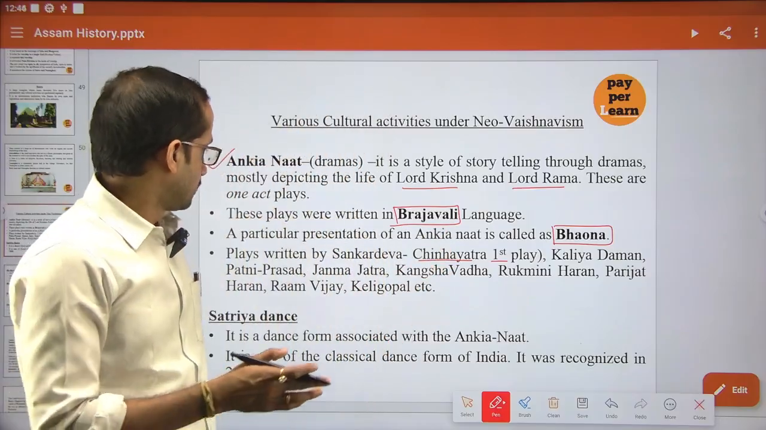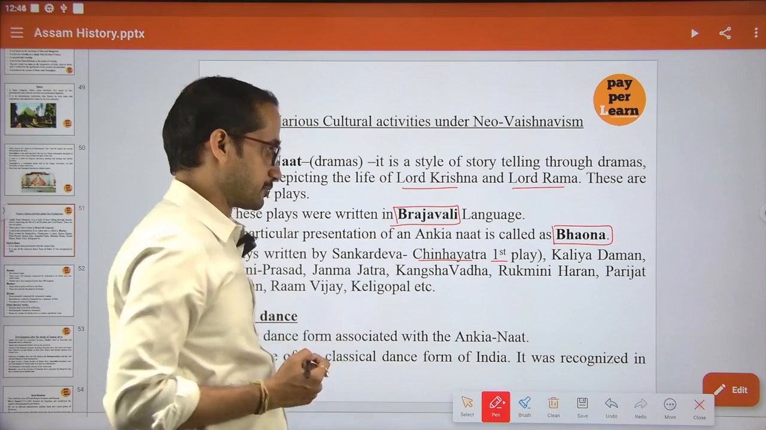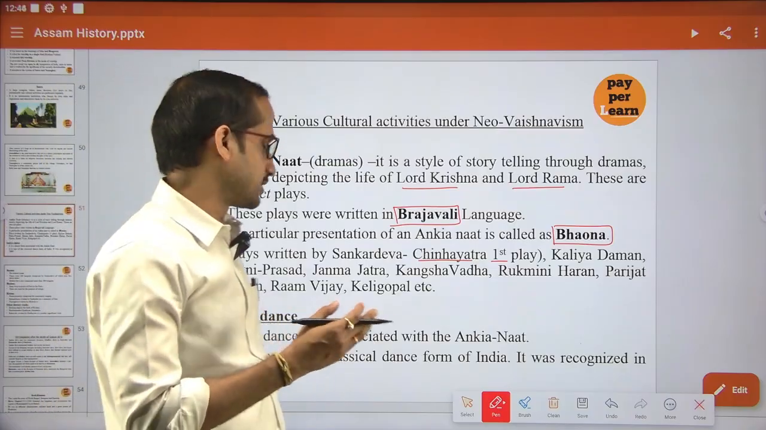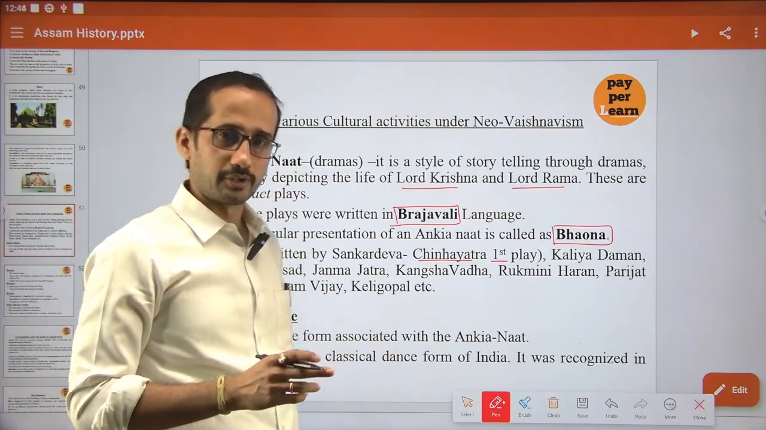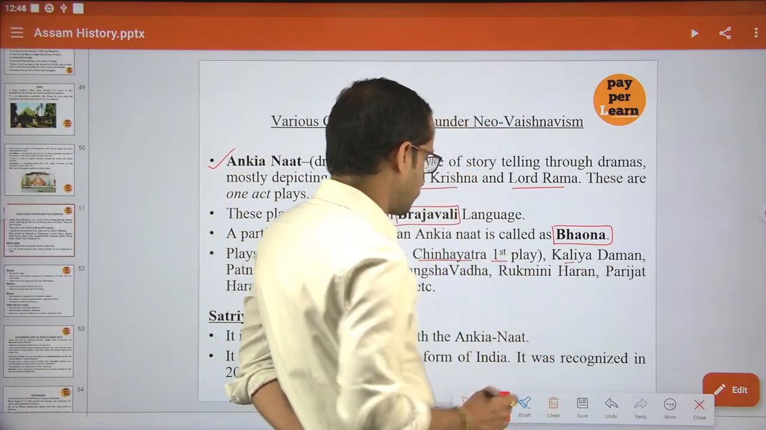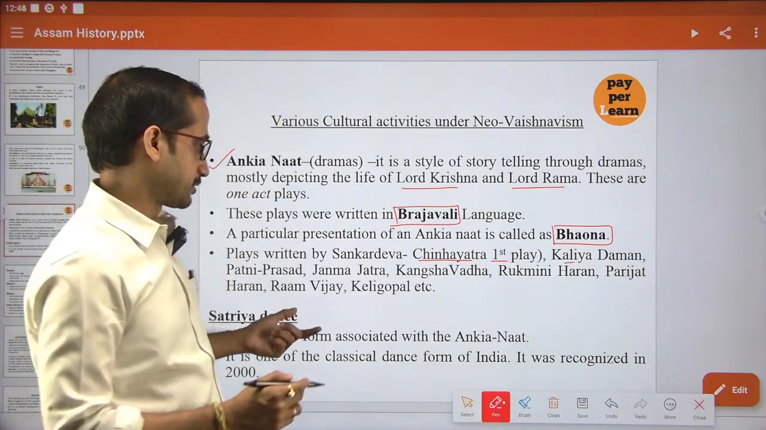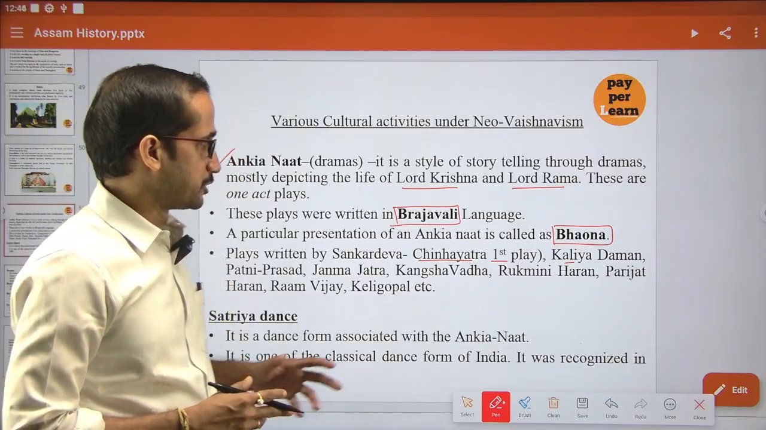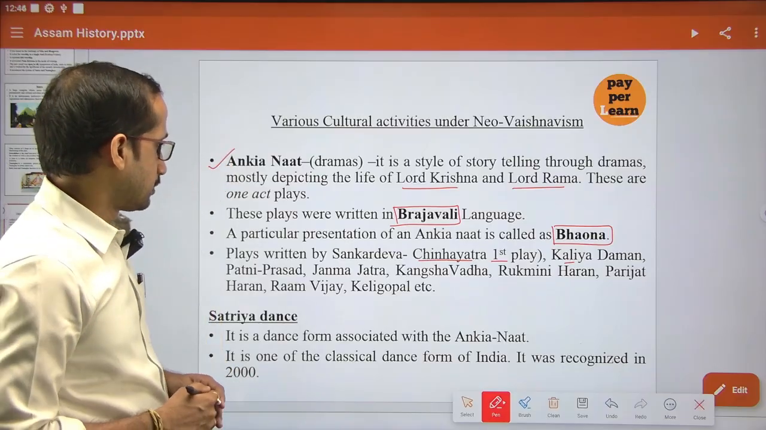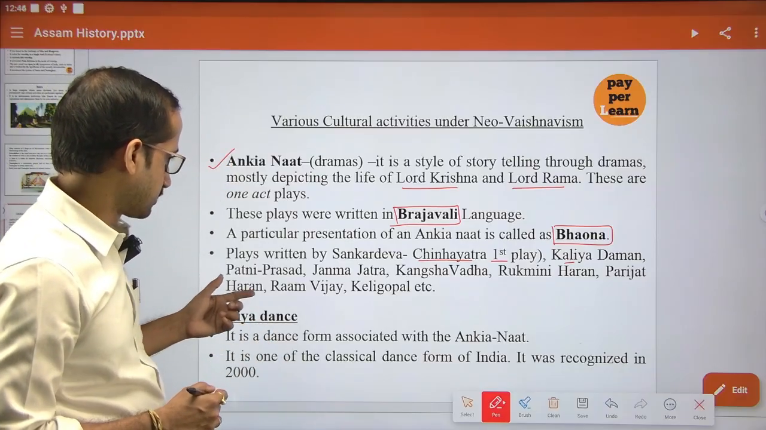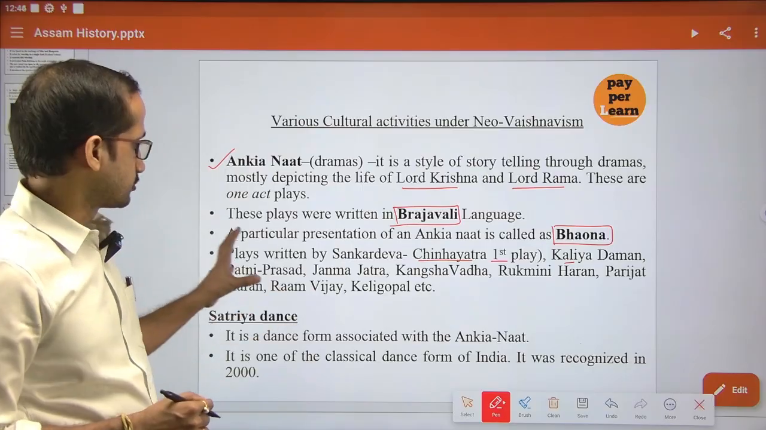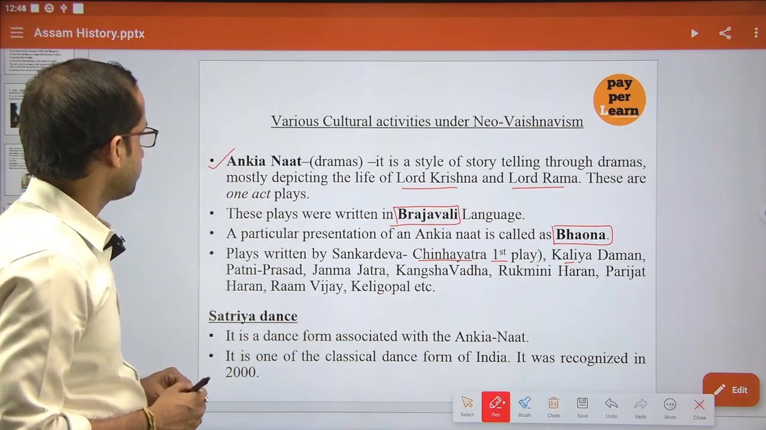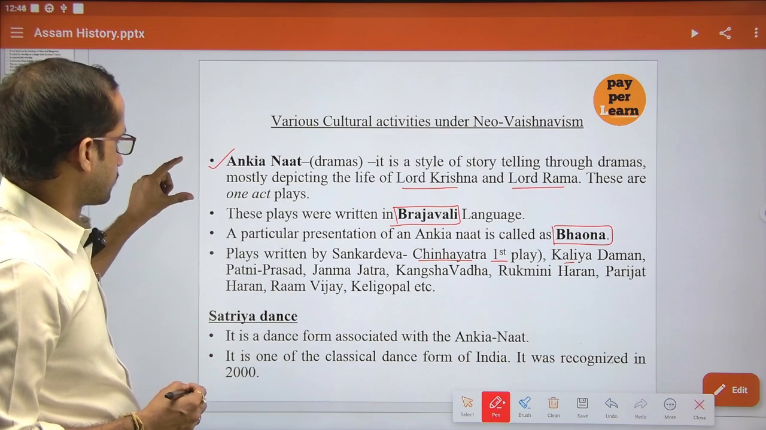The first play written by Shankardev is your Sinno Jatra, and Shankardev has written a lot of different plays. They are very important. Sinno Jatra, Kaliya Daman, then Patni Prasad, Janma Jatra, and next Rukmini Haran, Parijat Haran, next Ram Vijay, Keligopal, etc. So these are various plays that are written by Shankardev. So this is about Onkiya Nath.